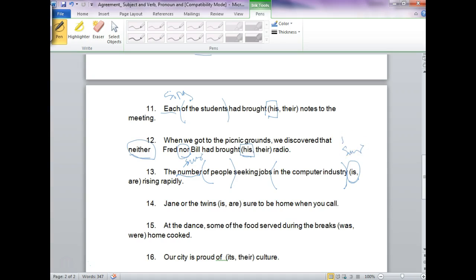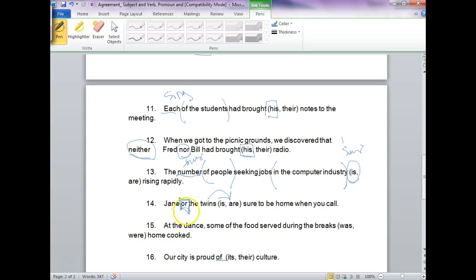All right, now here we've got another weird one. Jane or the twins. So when you're joining with or, remember we said you're going to take them both as singular, but one's singular and one's plural. So you go with the one that's closer to the verb. And this is not what you do on anything else. On all the other ones, we're trying to get you not to think that way.